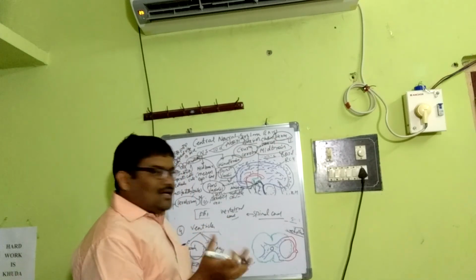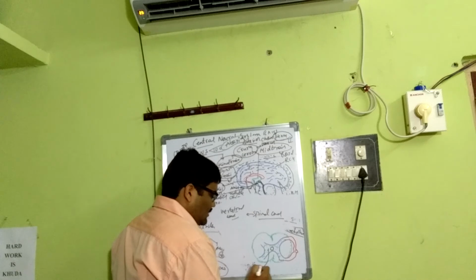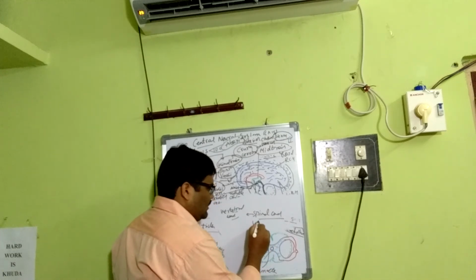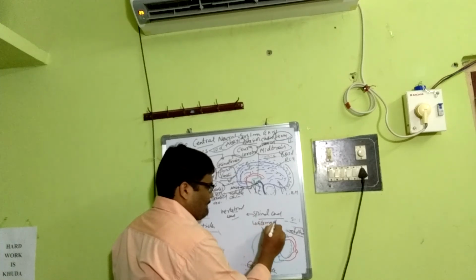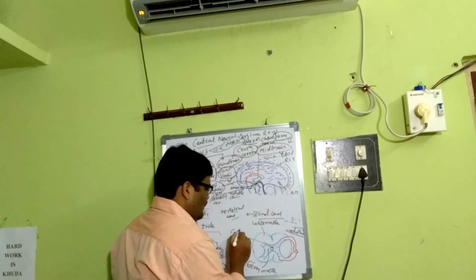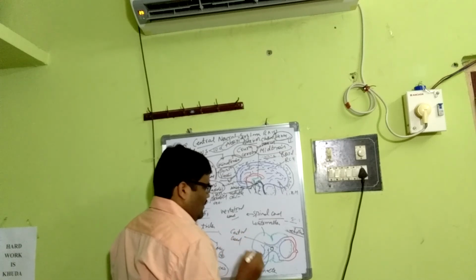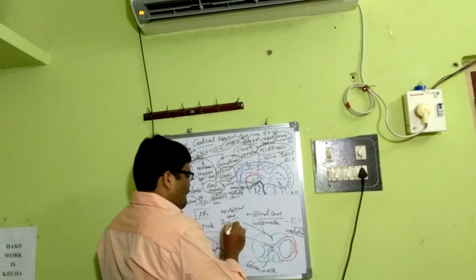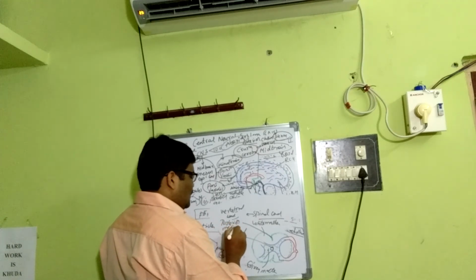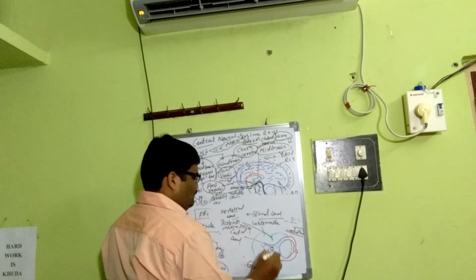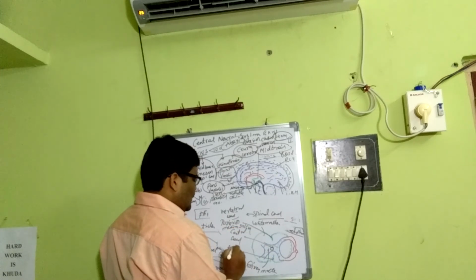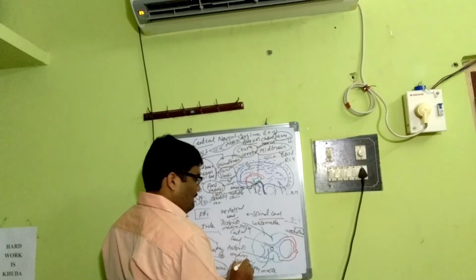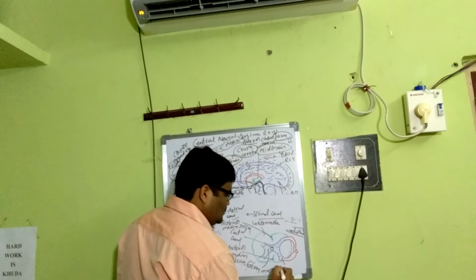It consists of the inner central grey matter and the outer white matter. There is a central canal. Here this is called the posterior median sulcus. This is the anterior median fissure.